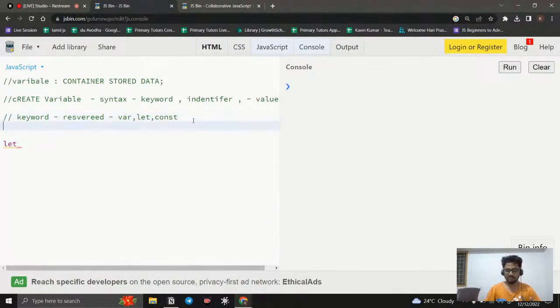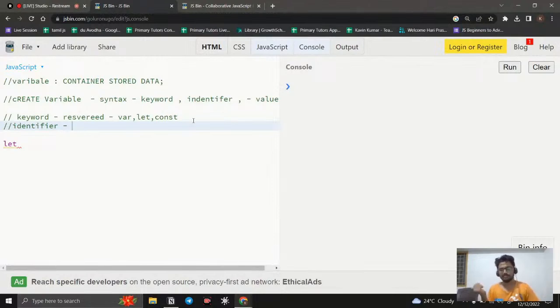So the second thing is going to be the identifier. What is meant by identifier? Variable is a box and we are giving a name to the box. Because we have so many variables, let us consider we have so many boxes and I need to take one of them. For example, we go to a stationery shop, and in each and every box they put a label, right? This is for crayons, sketches, notes, pens, pencils. Why? Because if someone asks you, can you give me the pencil, they will go to that box and take it, right?